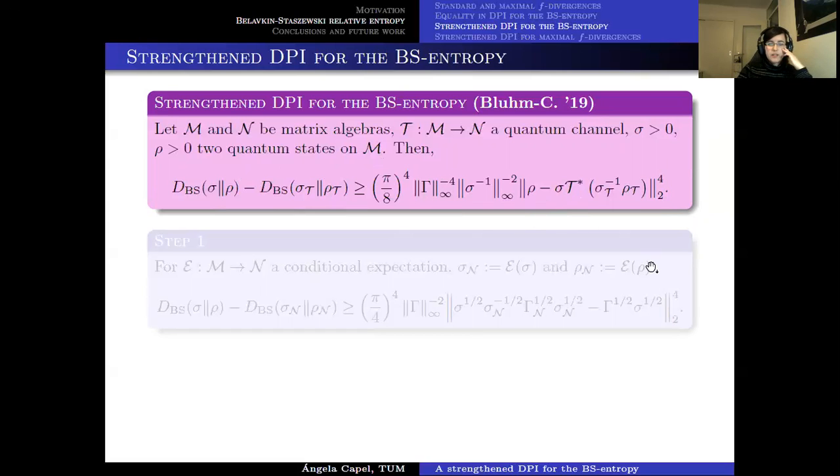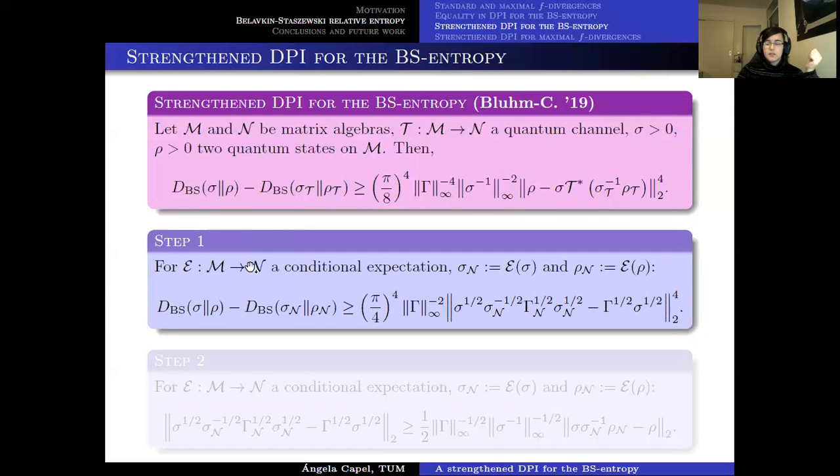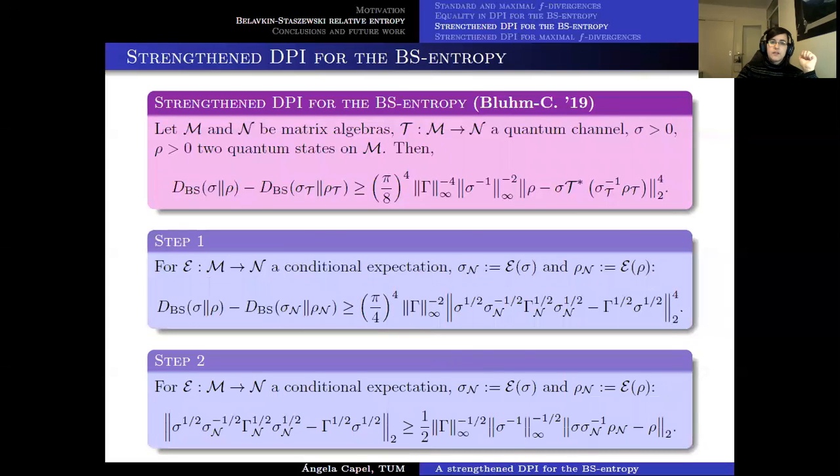And to prove it, we just had to follow some steps. First of all, before doing it for quantum channels, we restricted to the case of conditional expectations. And we proved this lower bound for the difference between BS entropies in this case, in terms of the auxiliary quantity that I was mentioning before, in the result of equivalent conditions for equality in the DPI. Then in the second step, we managed to find a lower bound for this quantity in terms of some multiplicative error terms and the quantity we were interested in, the difference between the state and its BS recovery. Now it's simpler because this is just a conditional expectation.